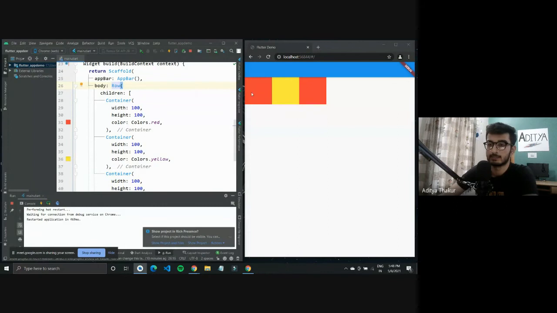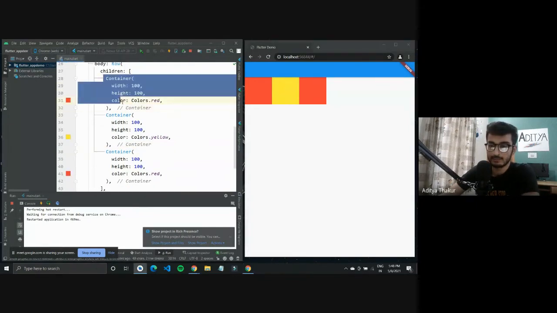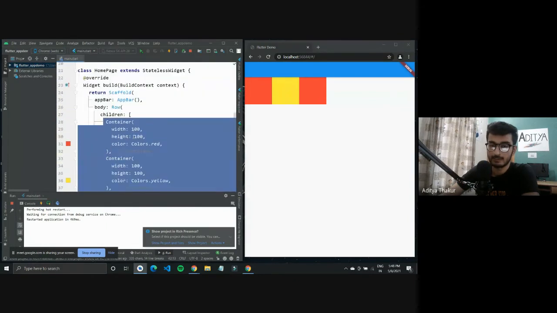So they are arranged horizontally right now. We have the red here, the yellow one in the center, and then the red one again. So this is the simple way of writing Flutter code.